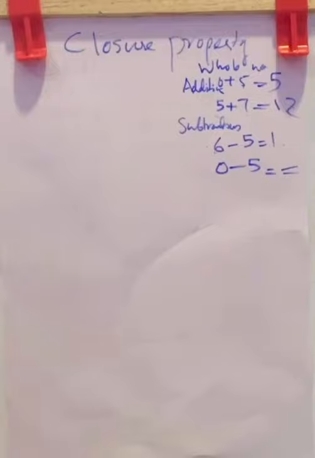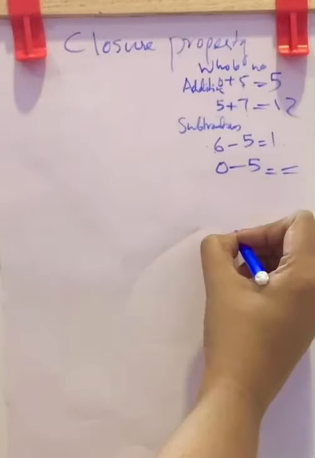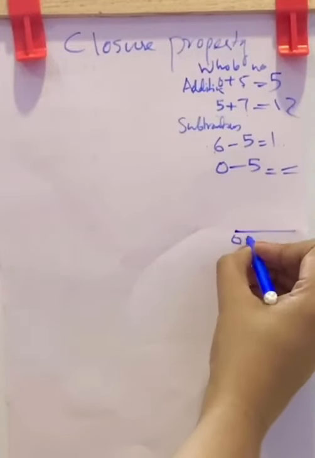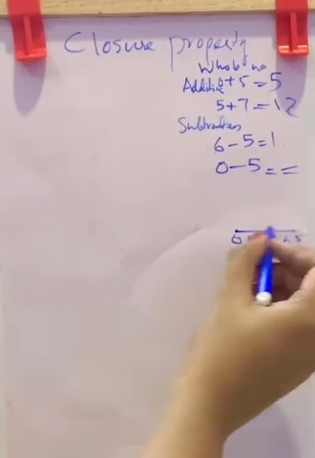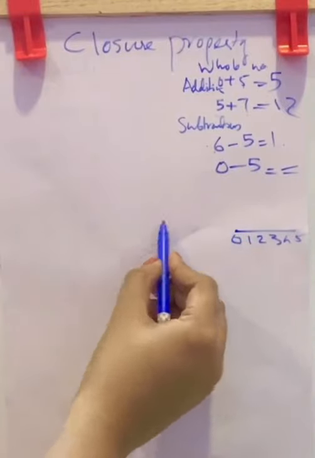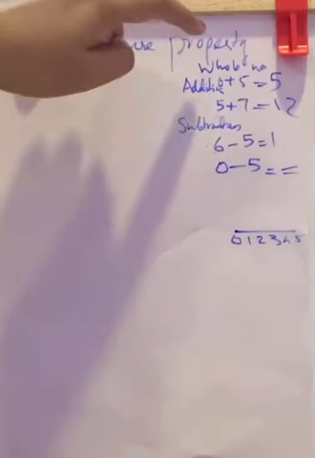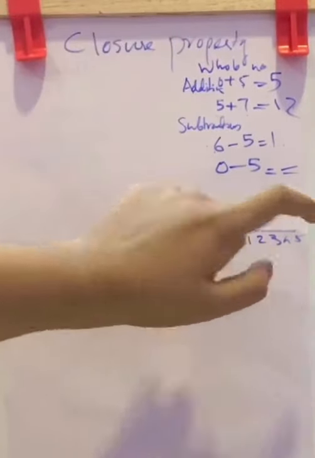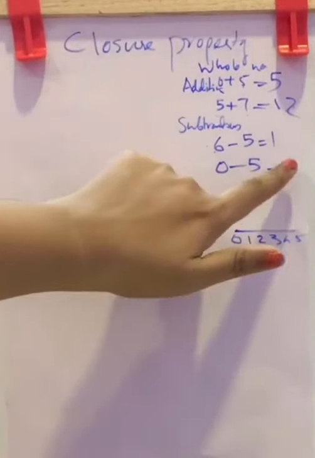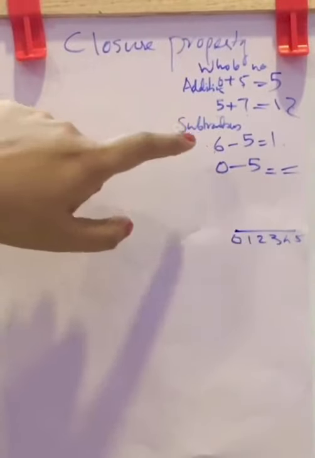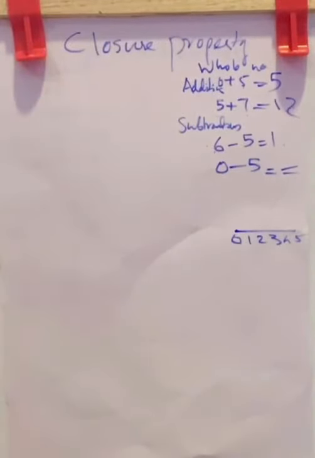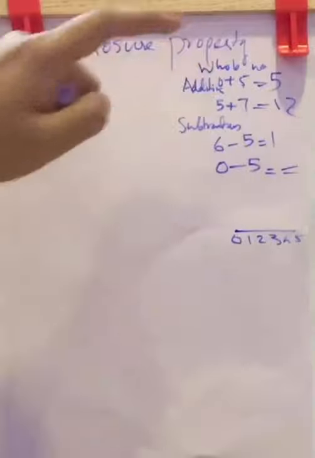If you are only considering whole numbers, you can't subtract 5 from 0 because the whole number line is starting from 0. So you can't subtract 5 from 0. We have no numbers here. Considering whole numbers, this is a whole number line. So here you can't get the result. So you can say subtraction is not closed for whole numbers.